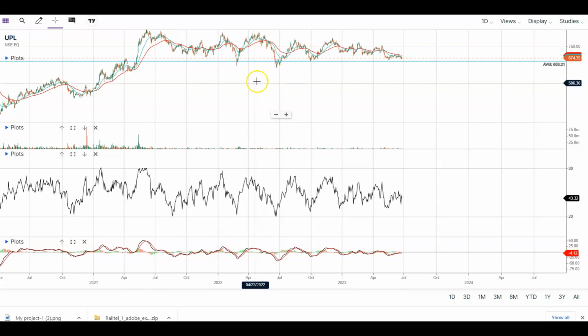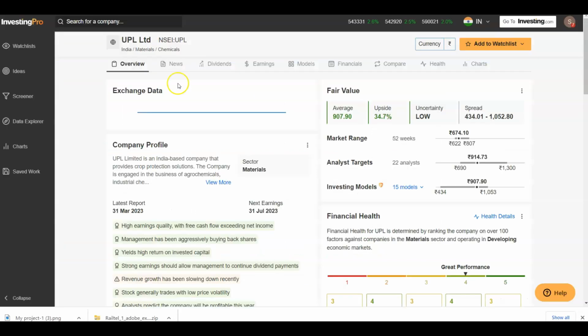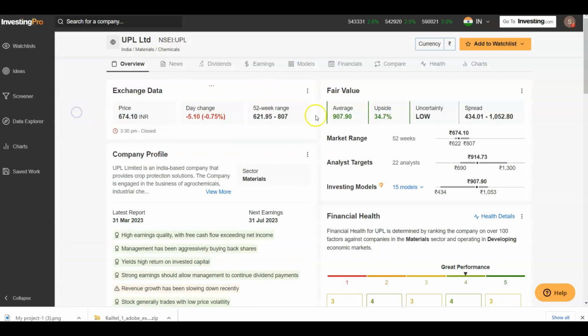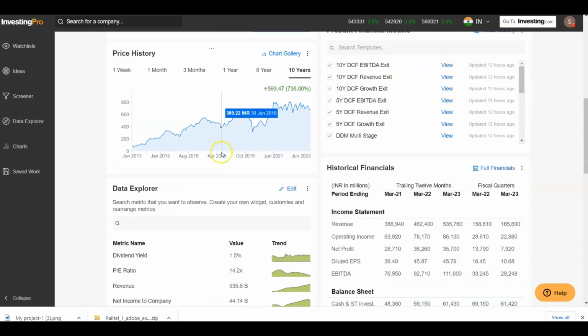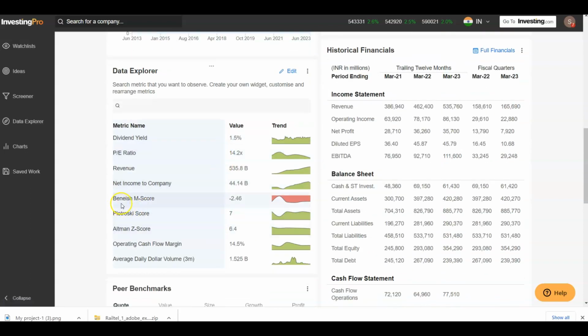Now if we look into the fair value for UPL, the fair value is coming out to be 907. So there is a potential upside of 34.7%, and the uncertainty is low. The spread is between 434 and 1052. So these are the pros and cons of this company. Now let's look into the Beneish M score. It is minus 2.46, which specifies that the company is not a potential earning manipulator.